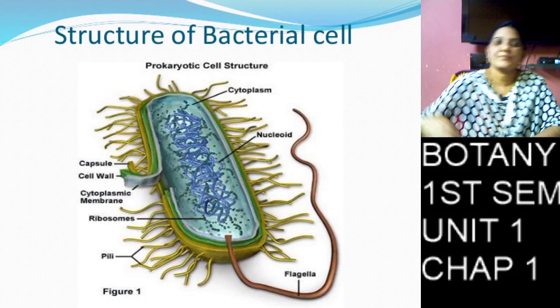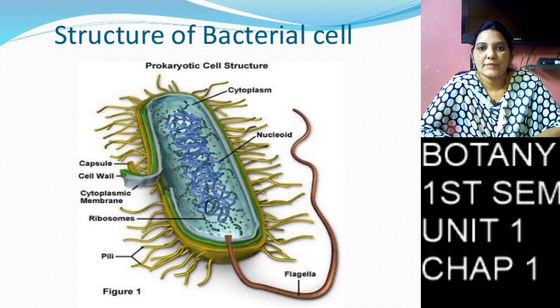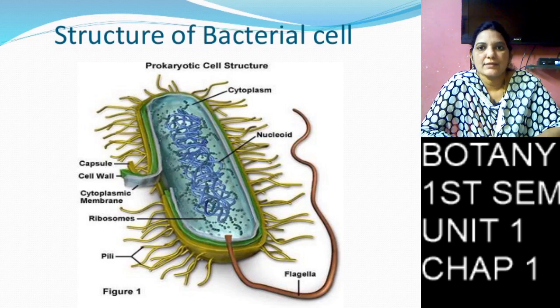Next, coming to the bacterial cell structure, we can see the diagram. Many parts are there.